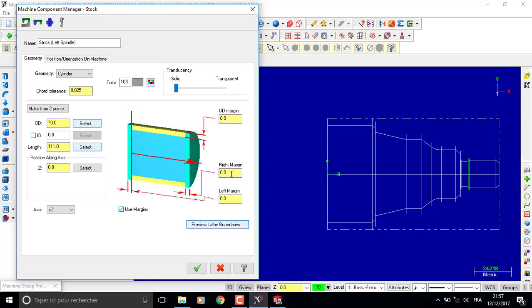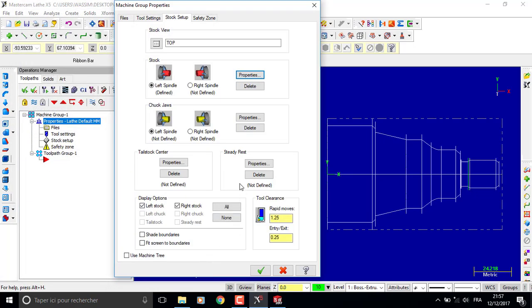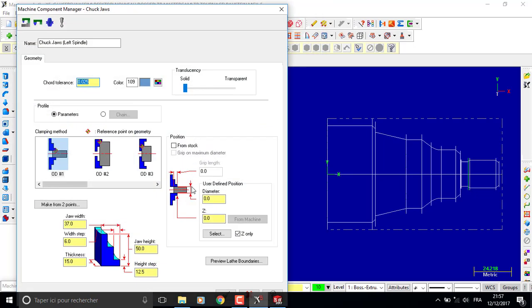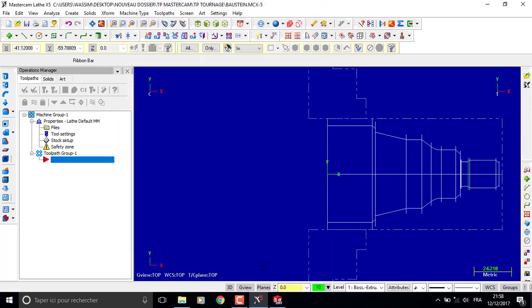Use margins. Right margins, we are going to take 2. Okay. Now we are going to the second properties, position from stock. Gap length 20, 25. Okay. So we see here.